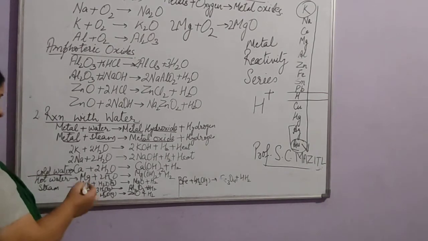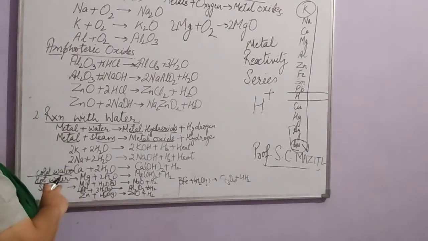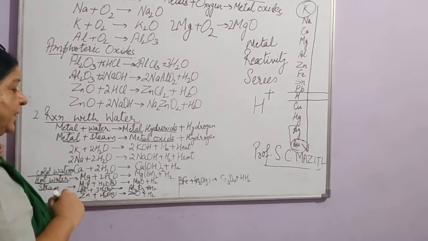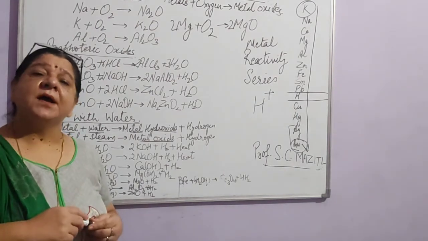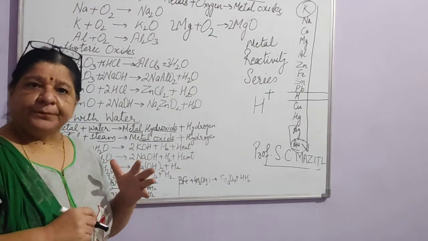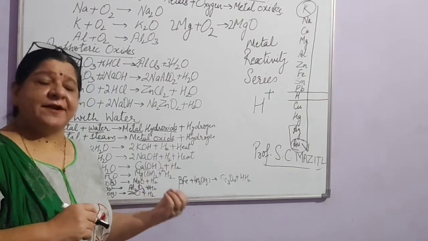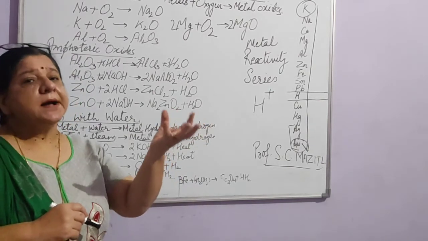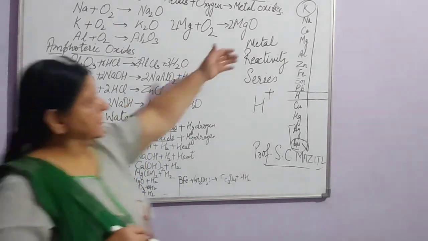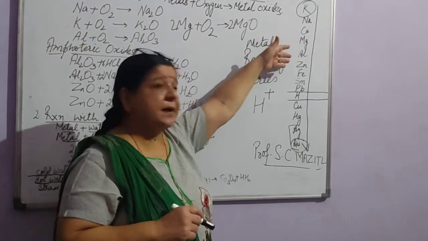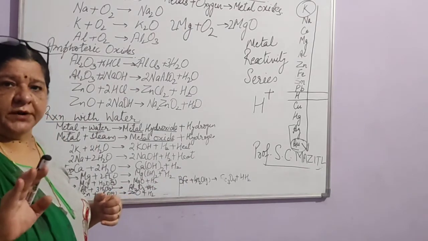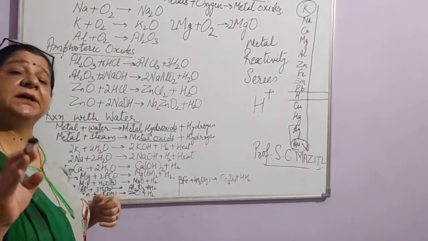Same way, magnesium reacts with hot water; it cannot react with cold water. When magnesium reacts with hot water, it will form magnesium hydroxide plus hydrogen. This magnesium hydroxide also starts floating on water. Why? Because here also the hydrogen bubbles which are produced come on the surface and stick there. Now some other metals, after calcium and magnesium come aluminium, zinc, iron. They do not react with hot water or cold water. They will react only with steam.